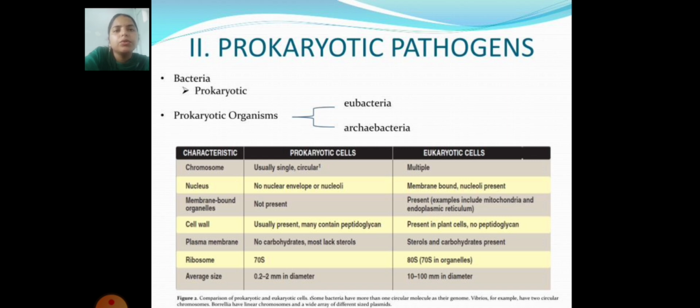Prokaryotic cells have no nuclear envelope or nucleoli. Eukaryotic cells have membrane bound nucleoli. Membrane bound organelles are another characteristic, and prokaryotic cells have none. Present examples include the mitochondria and the endoplasmic reticulum. Cell wall.